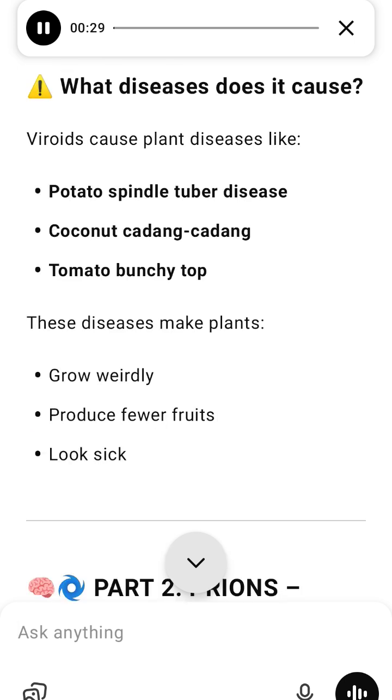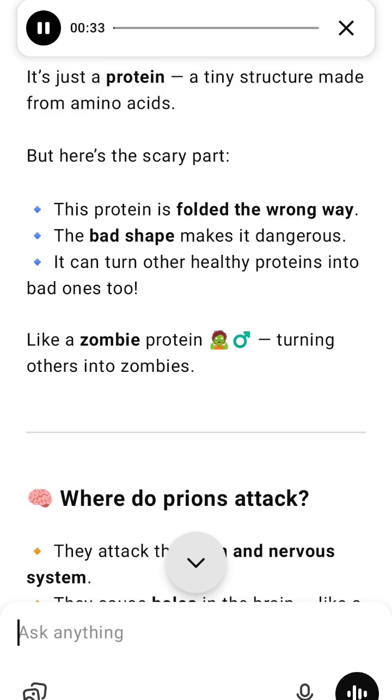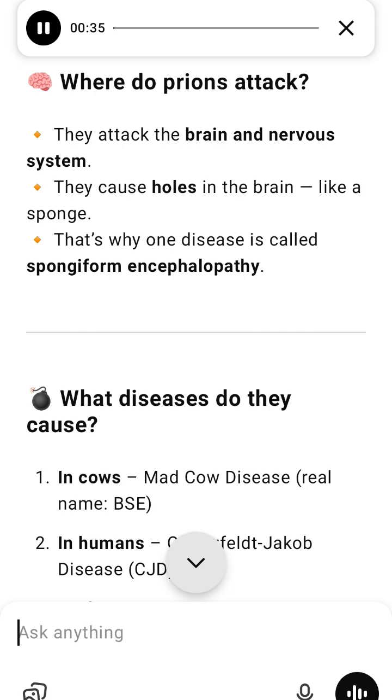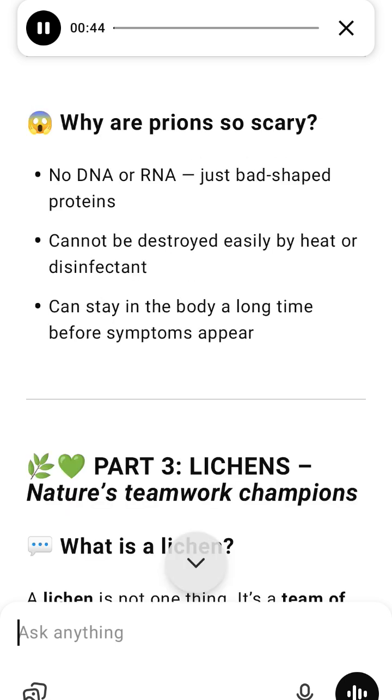Who does what? Let's compare it to roommates. Role, lichen partner, what it does. Cook: the alga makes food using sunlight, photosynthesis. Housekeeper: the fungus provides shelter, water and minerals. The alga makes food and the fungus gives protection and nutrients. Where do we find lichens? Lichens grow on tree trunks, rock walls, even roofs, harsh places, even cold mountains and deserts.